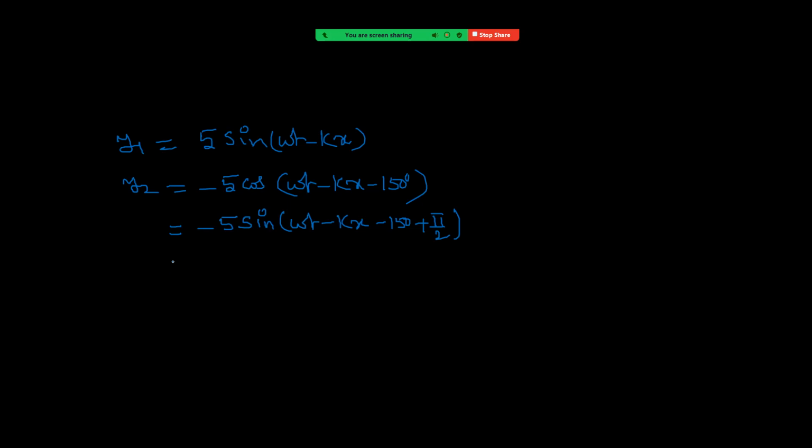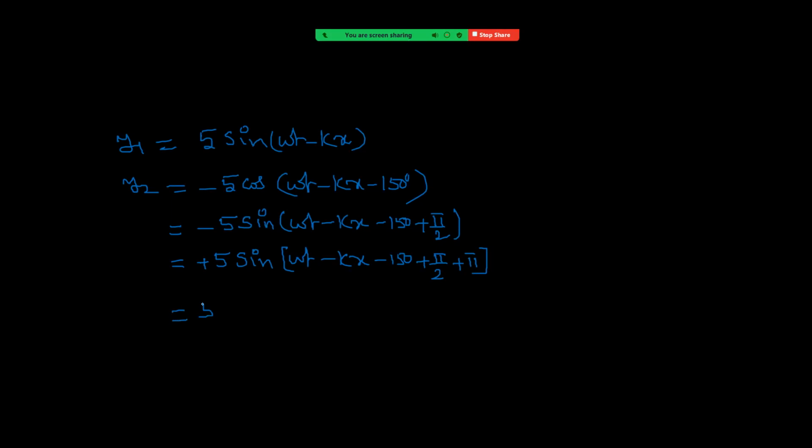Taking minus inside, 5 sine(omega t minus kx minus 150 plus 90, writing plus pi). So I have taken the minus inside, and for that I am writing plus pi. Now see what the value is.